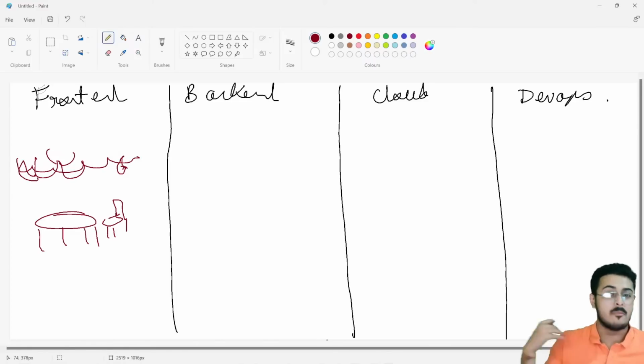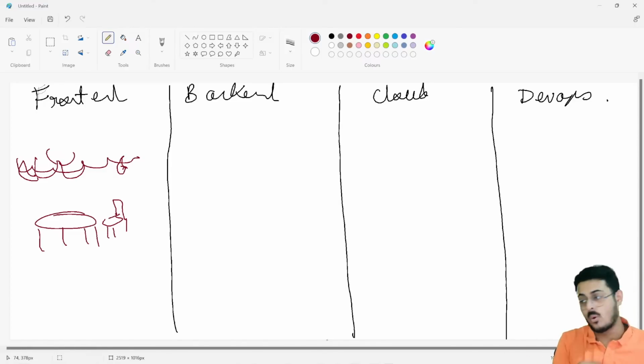So the entire ambience of the restaurant itself, that as a user, as a customer, I'm going to a particular restaurant, sitting and eating right over there, the place that I can see around me is basically the front end of the restaurant. That looks beautiful, that looks amazing, and it is basically customer facing.